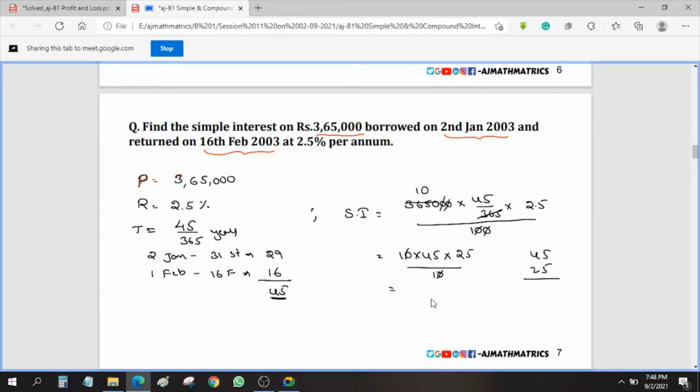25 plus 1. Total answer. What's your doubt?